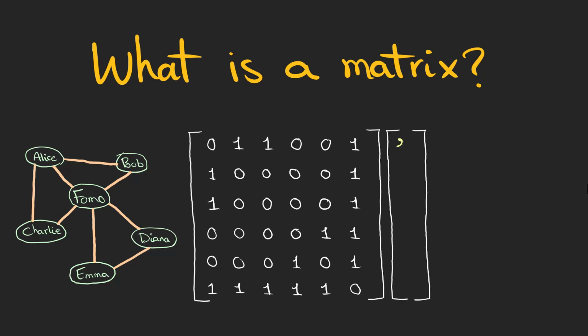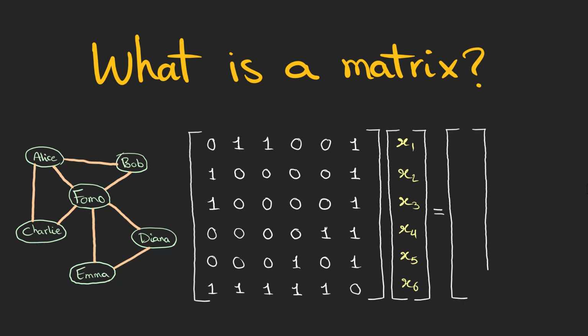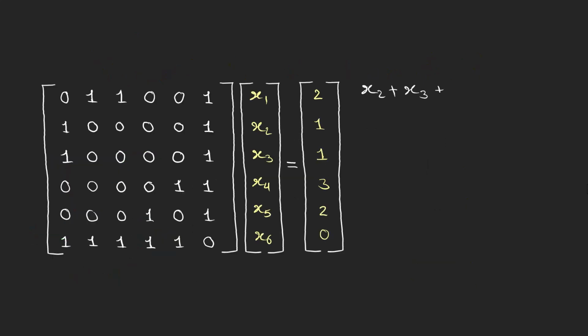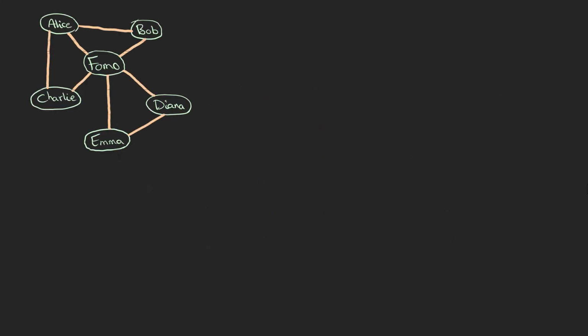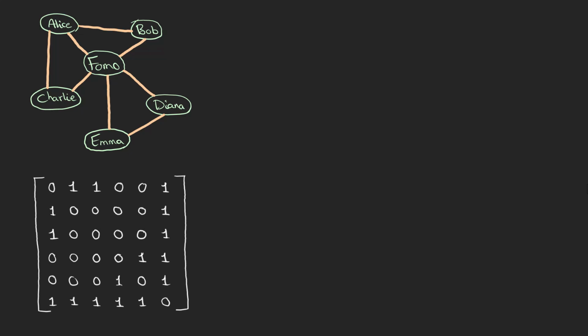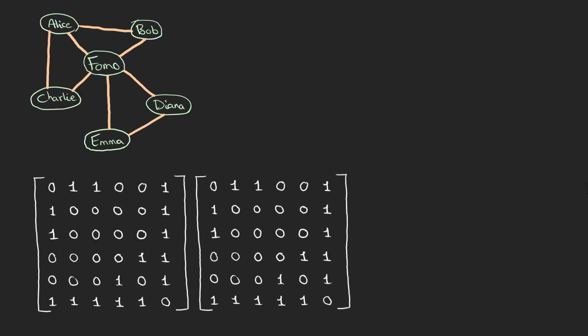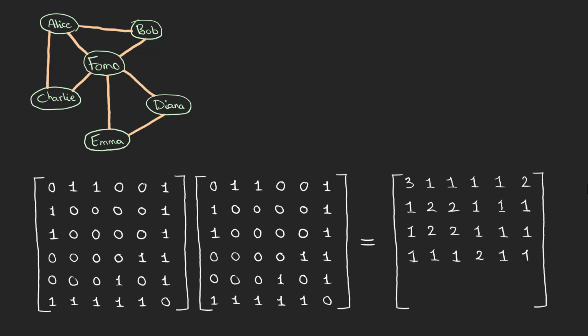Now, what if I add these 2 column matrices? Yes, these are also matrices, column matrices that are also called vectors. This matrix is now a representation of 6 linear equations that are sorted out using a matrix and 2 column matrices. I bet you are still thinking about FOMO. So let's get back to our friends. If we multiply these 2 matrices, we'll get this new matrix. I'm going to show you later in the video what matrix multiplication is and how we can do it.